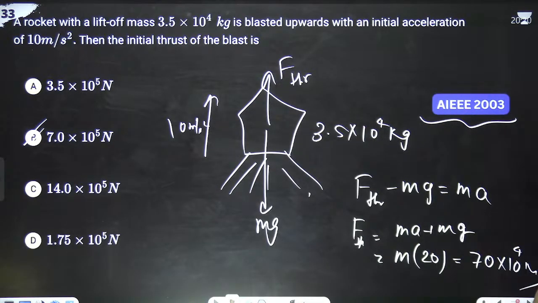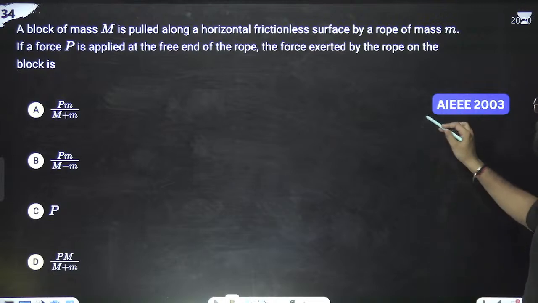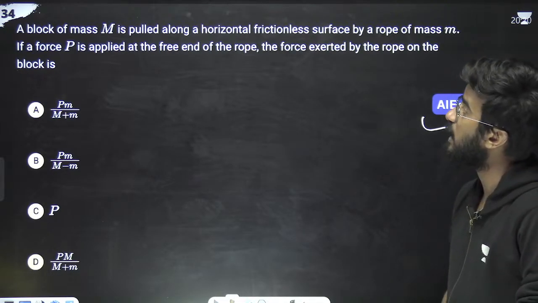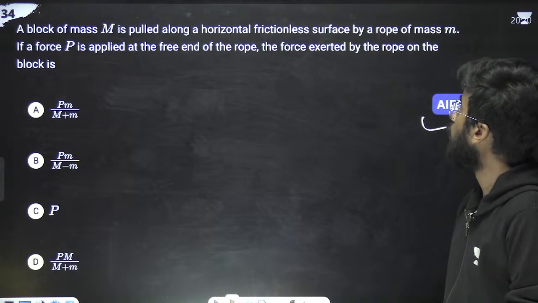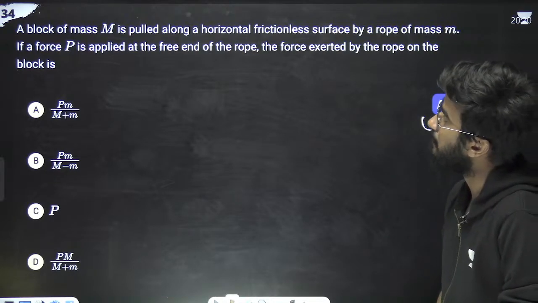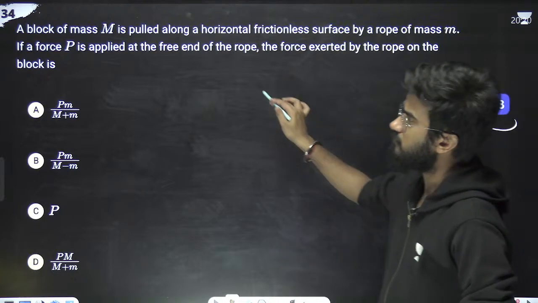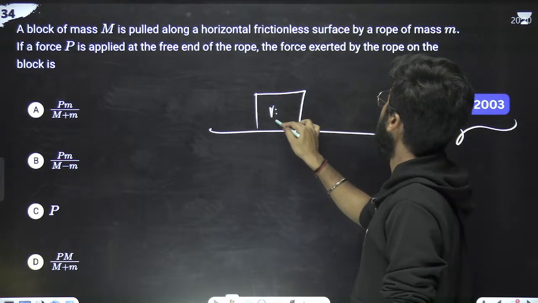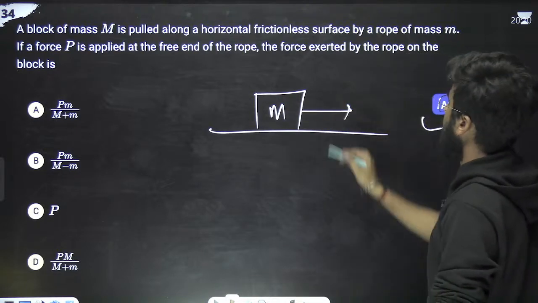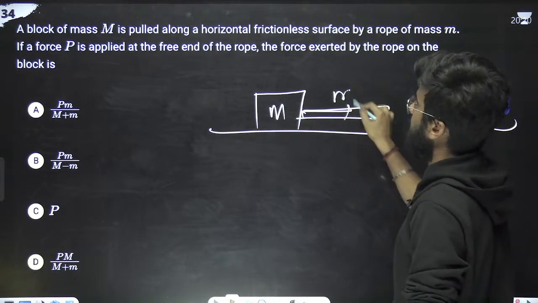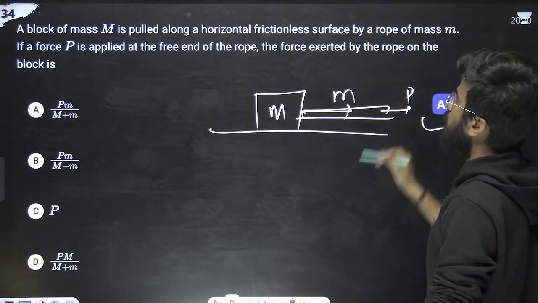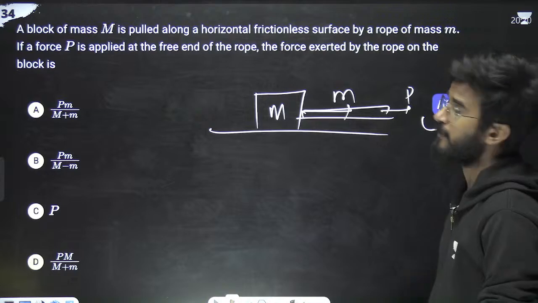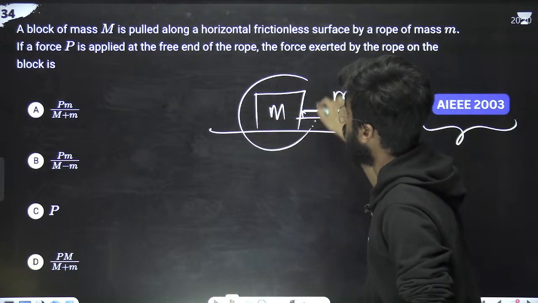Okay, great. Next question, AIEEE 2003. What the question is saying, a block of mass m is pulled along a horizontal frictionless surface by a rope of mass m. If a force P is applied at the free end, the block of mass m is pulled along the horizontal surface with a rope of mass m. This is the rope of mass m. If force P is applied on the free end of the rope, the force exerted by the rope on the block, we have to calculate.